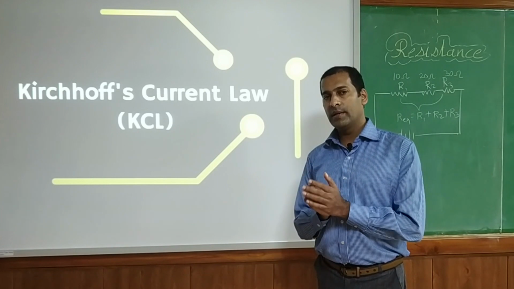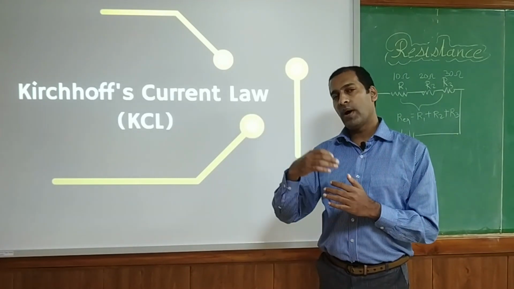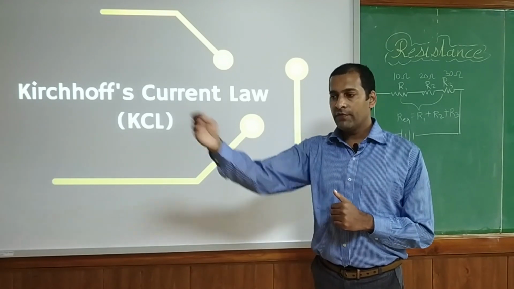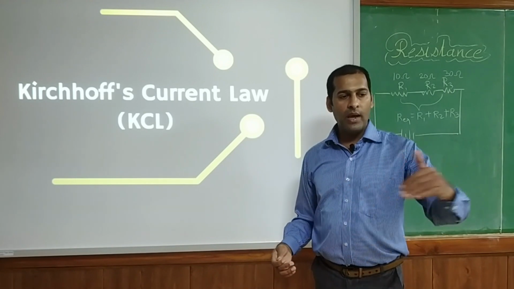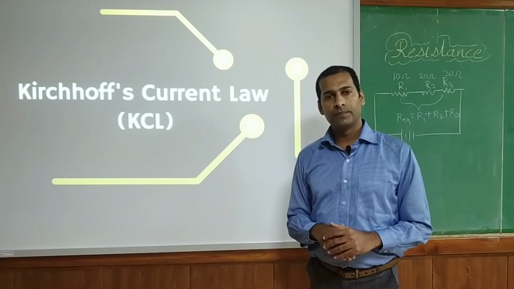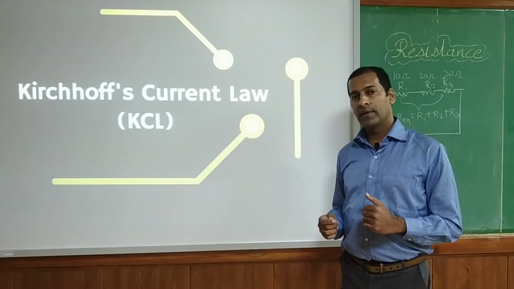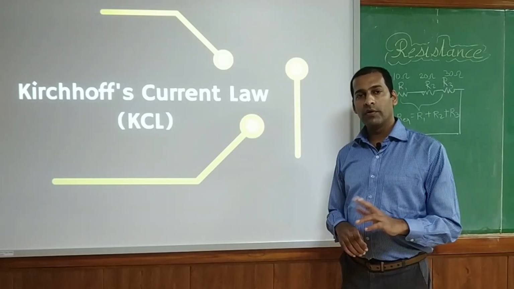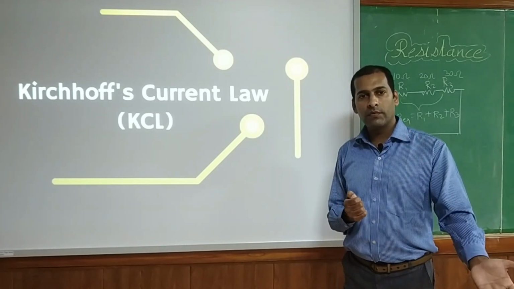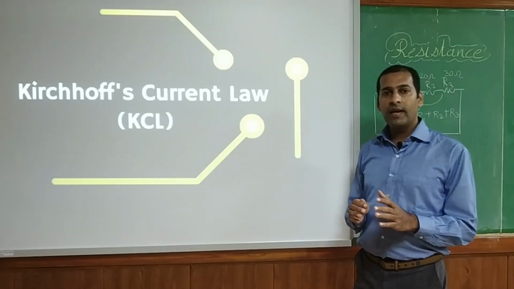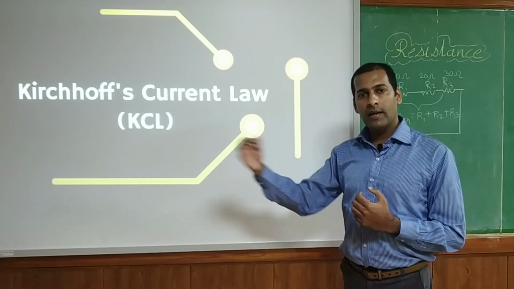If it is a point like a circle or a ring road where a number of paths are going, then if some current is coming to that particular junction, it may have various paths to go out. So at any junction, the incoming current and the outgoing current will be the same. Whatever amount of current comes, the same amount of current will go out. We cannot get any additional current automatically. So whatever comes, that goes.